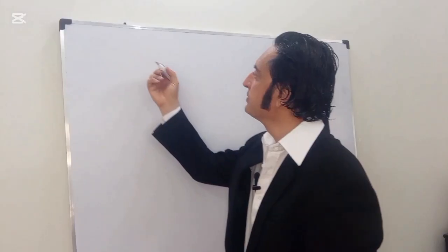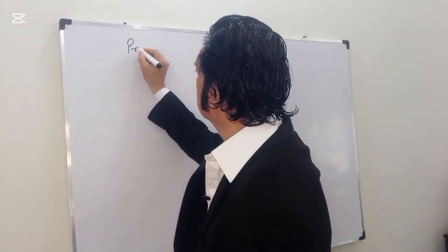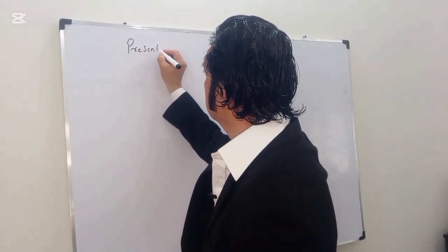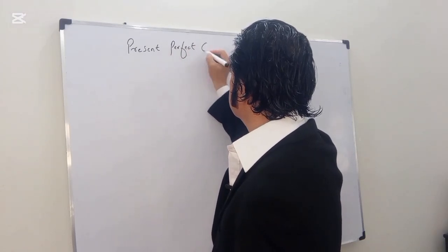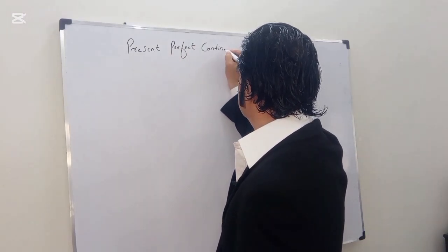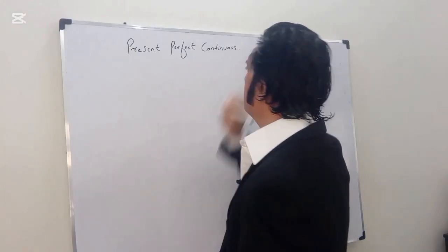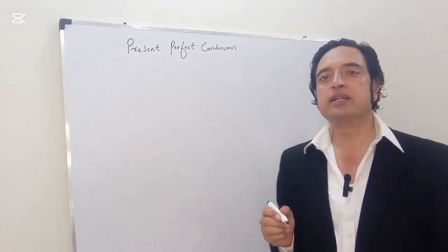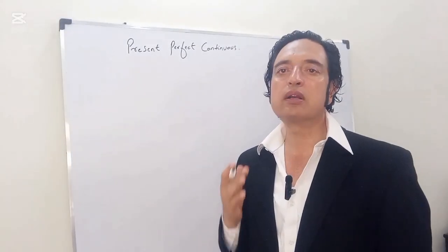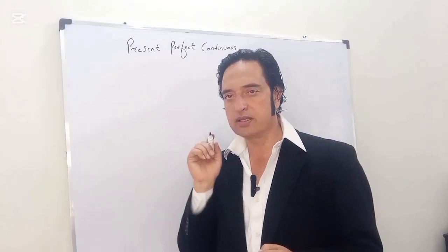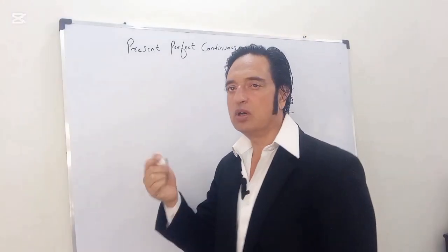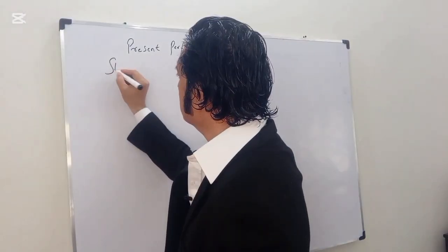Present perfect continuous tense. You know that when we start making any sentence of any tense, the first thing we need is the structure, which could be called the formula or rule also. So I'll just write structure.